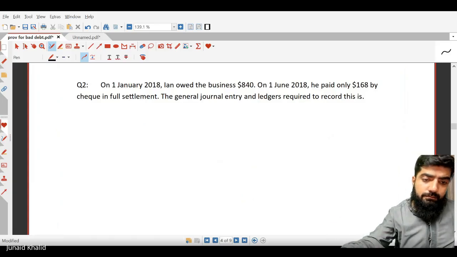Can you please try this one? Okay, I'll try. On 1st January 2018, Ian owed a business 840, and he paid only 168 on 1st June.